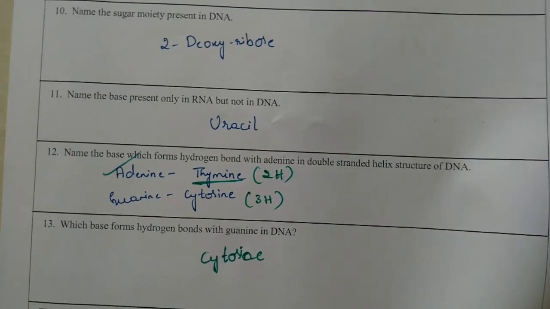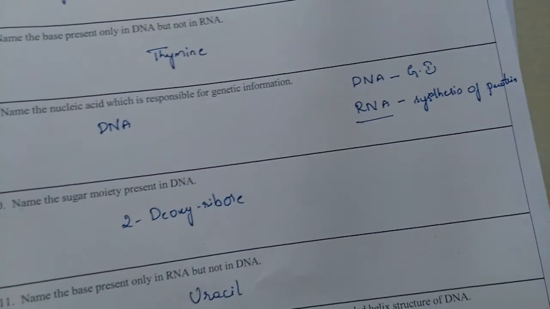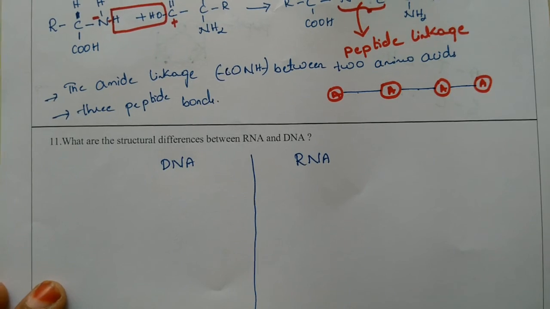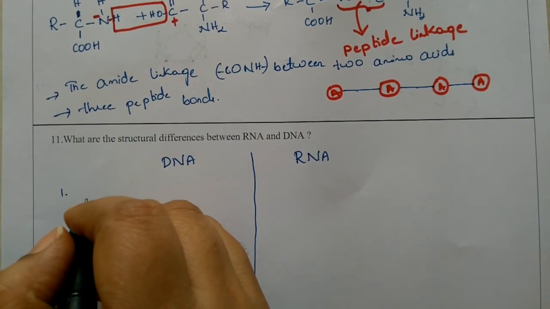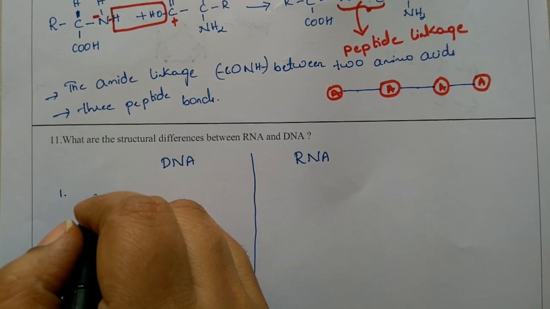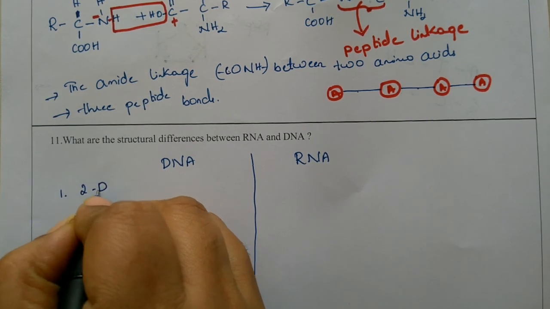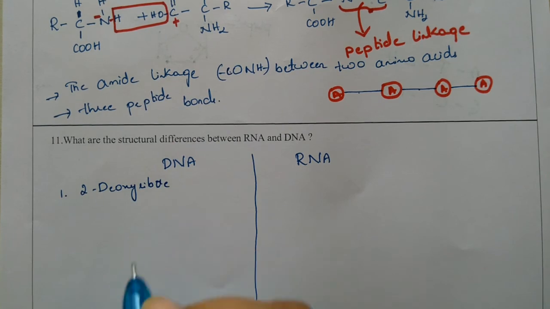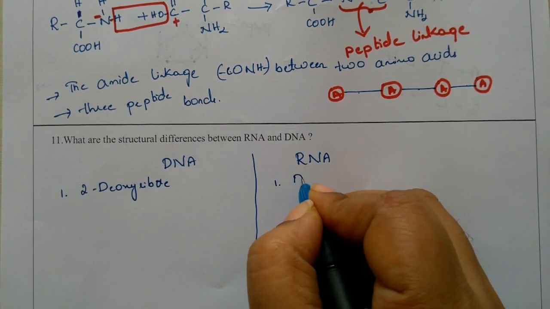Next question: what is the structural difference between RNA and DNA? DNA is made up of beta-D-2-deoxyribose. The pentose sugar used is 2-deoxyribose. All these are structural differences. In RNA, the sugar used is D-ribose.